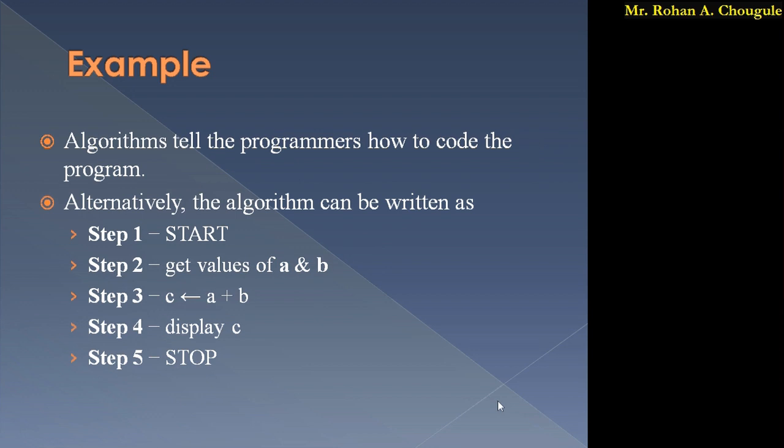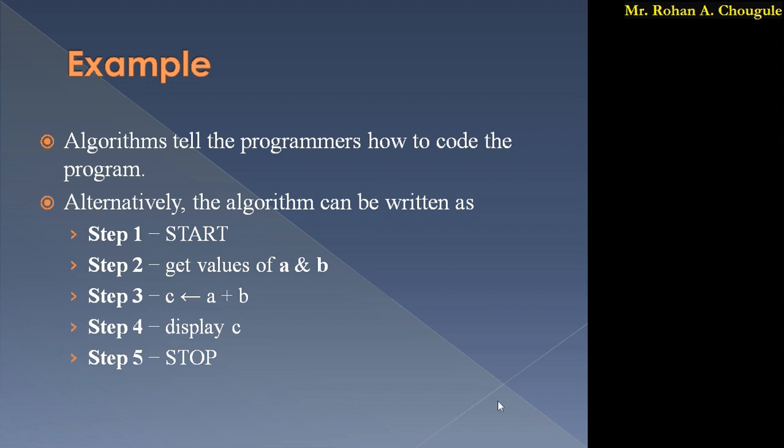Another alternative way is that I have done the same in 5 steps. Same problem: we have to add two numbers. How have I written the alternative way? The first step is start, the second is get values of a and b, just collect the values. The third step is add a and b and store in c, and then display c.